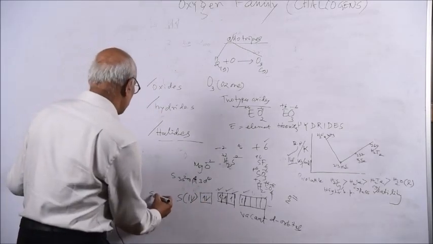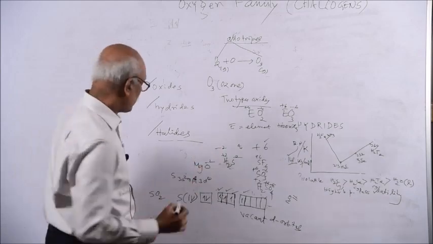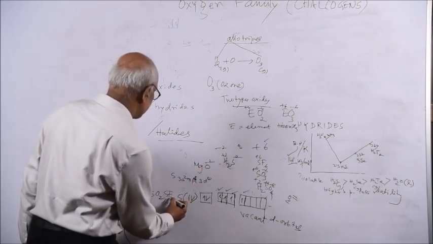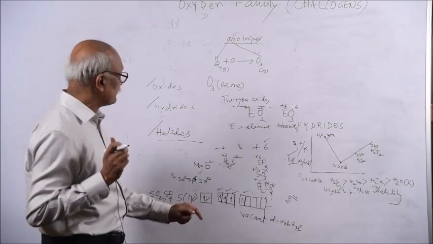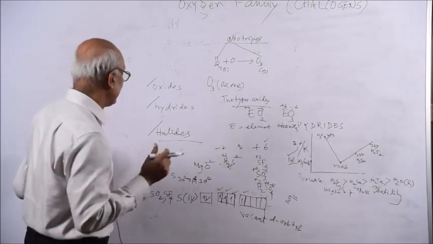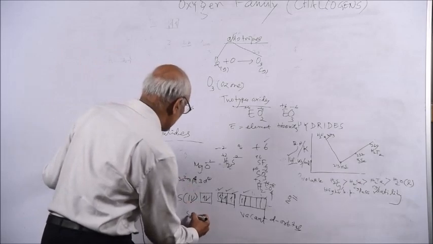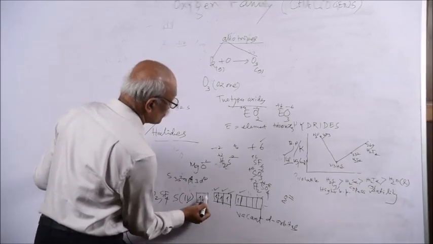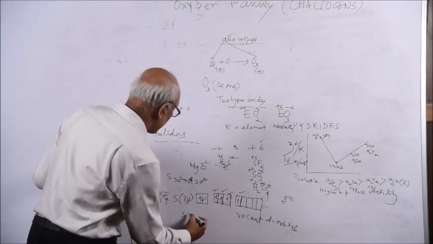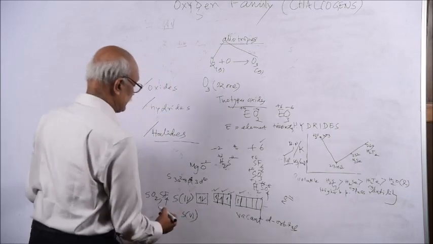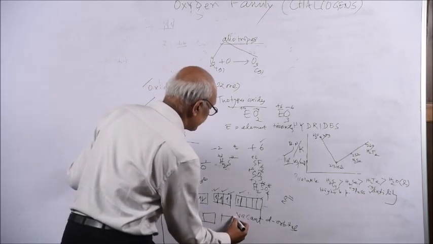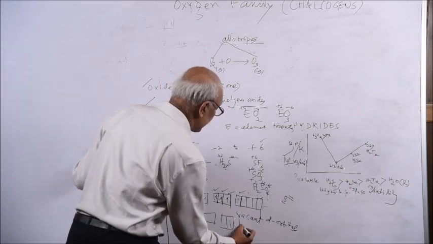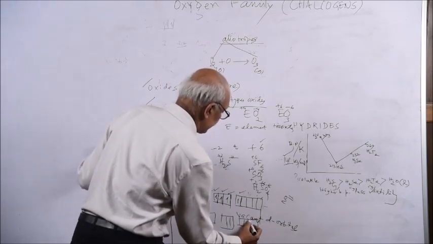Sulfur can have the 4 oxidation state, as for example SF4. So sulfur can have what? 4 oxidation state if it has 4 unpaired electrons. Then you think of another excitation. This also comes to this. So S has the 4 oxidation state, and the 6 oxidation state, when all 6 electrons are unpaired.